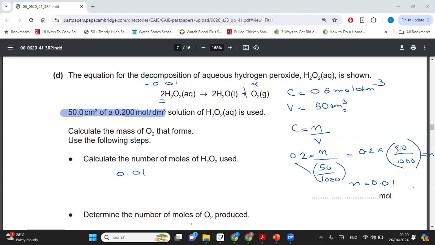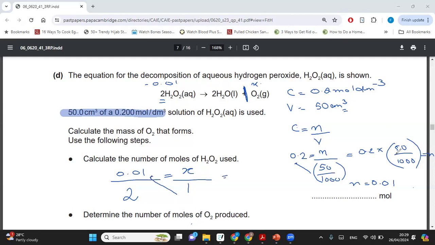So this is what you guys are going to do. The moles of hydrogen peroxide are 0.01. What is the mole ratio? The mole ratio will be the number written next to it. So we have 2 of hydrogen peroxide. Now, what are the moles of oxygen? We are not aware, so we write down X. What is the mole ratio? What is the number written next to it? There's nothing written next to it, so that means 1. Right? And then you solve for X.